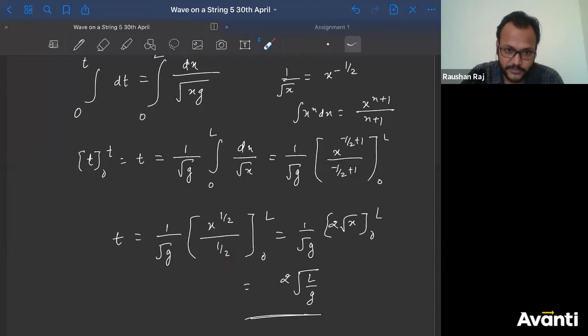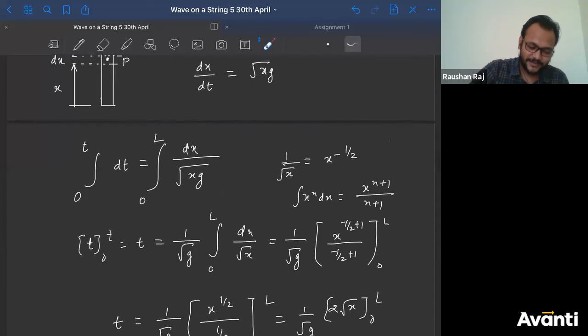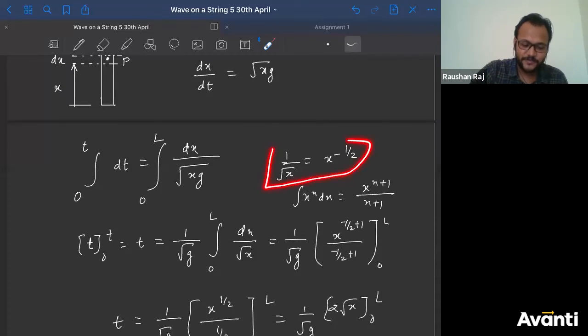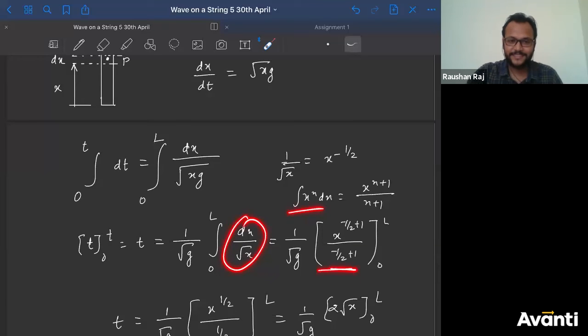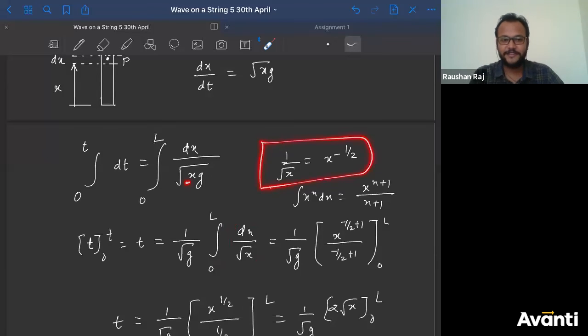How did dx become x to the power minus half? Dx has not become x to the power half, Dhanush. That is the integration I have done. 1 by root x is nothing but x to the power minus half. And integration of x to the power n dx is x to the power n plus 1 divided by n plus 1. So I have actually integrated it, using the formula for integration. Dx has not become x to the power minus half. Root under x has become x to the power minus half, and then I have integrated it. Okay, Dhanush? Okay, let's move ahead.